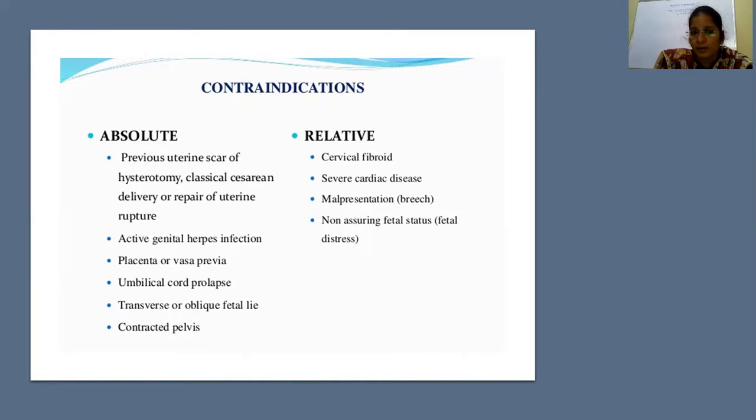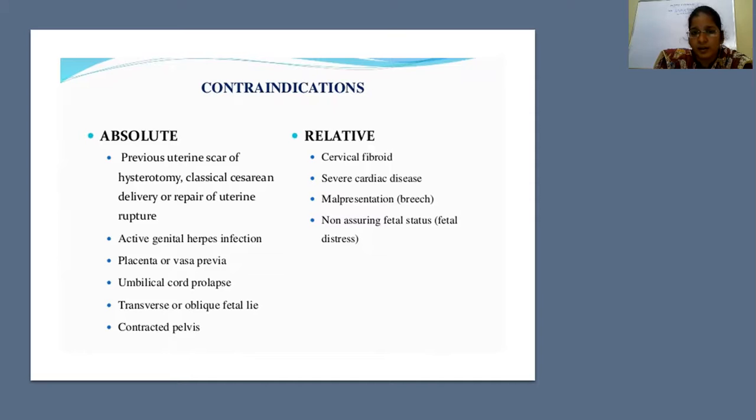Next, umbilical cord prolapse. Already the patient has progressed into labor and the os has dilated, and up to the cervix, the umbilical cord has prolapsed. So there is no need to induce the labor. You have to terminate the pregnancy by cesarean section. Next, transverse and oblique lie. The labor won't progress in a transverse or oblique lie. Here also the mode of delivery is cesarean section. Next, in contracted pelvis, there is no question of induction of labor.